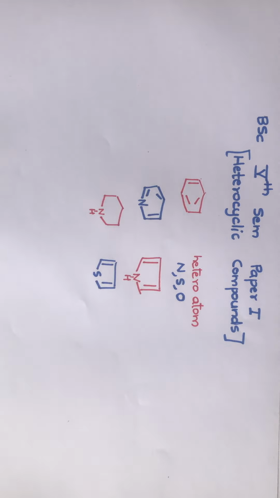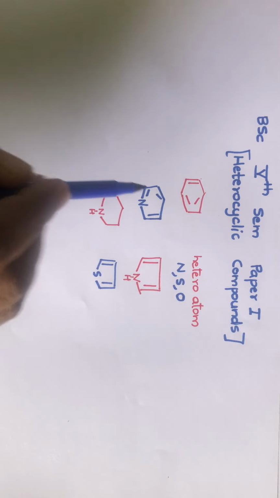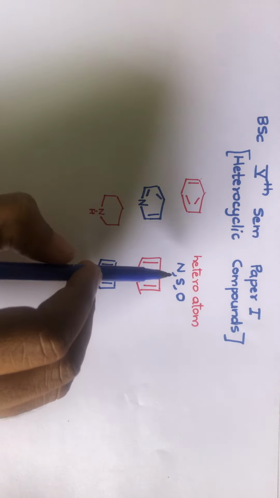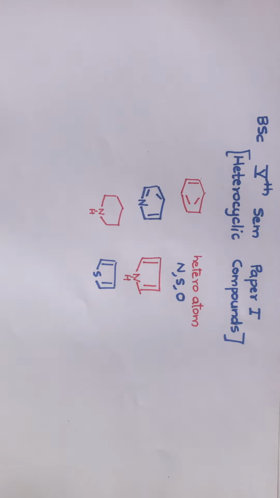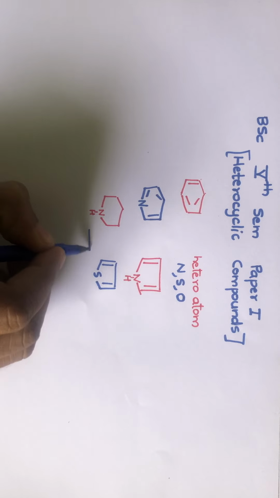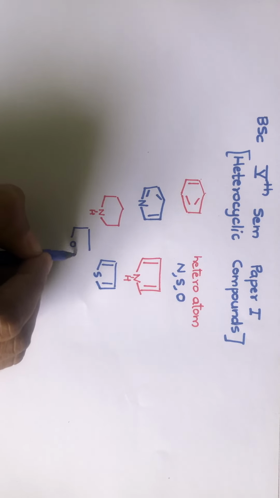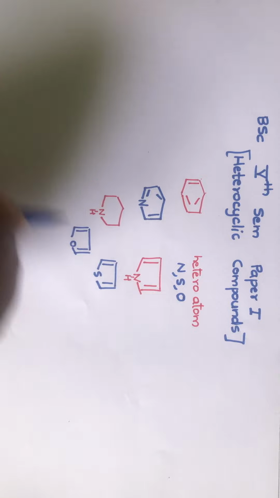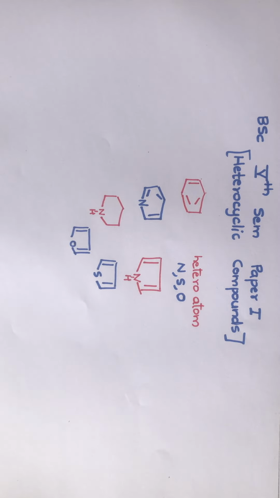In the ring, instead of carbon, if nitrogen, sulfur, or oxygen is present, then those compounds can be referred to as heterocyclic compounds. See, this is another heterocyclic compound. So heterocyclic compounds are cyclic compounds in which one or more carbon atoms of the ring is replaced by a heteroatom like oxygen, sulfur, or nitrogen.